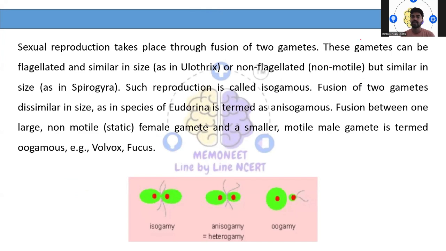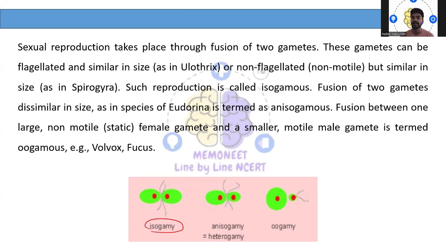In algae, sexual reproduction takes place through the fusion of two gametes. These gametes can either be flagellated or non-flagellated, and similar in size. If they are flagellated and similar in size, in some species you can see isogamy. Here both the gametes, male as well as female, are of equal size. Such gametes are called isogametes.